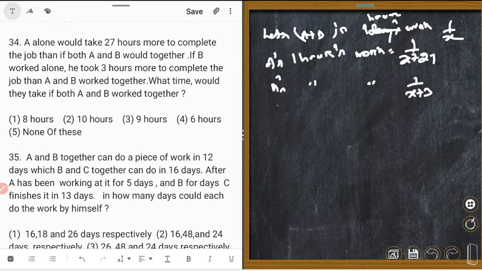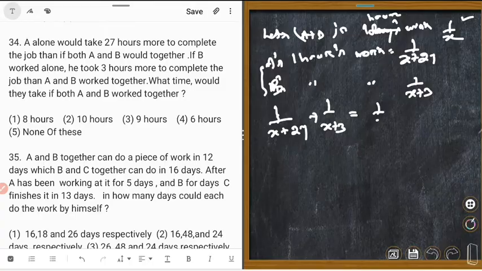So as per the question, A plus B's 1 hour work is equal to 1 upon x plus 27 plus 1 upon x plus 3, which is equal to 1 upon x.